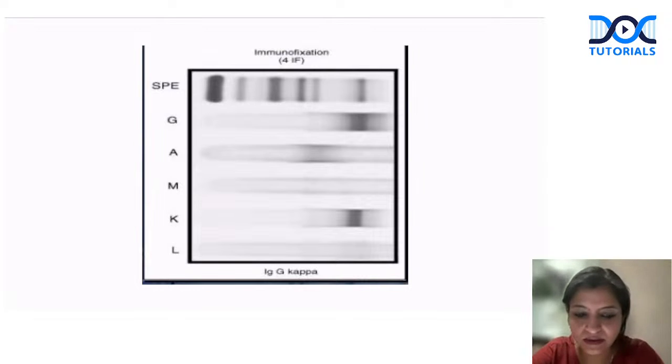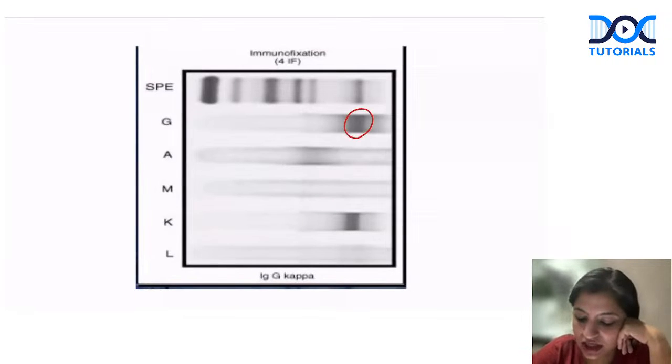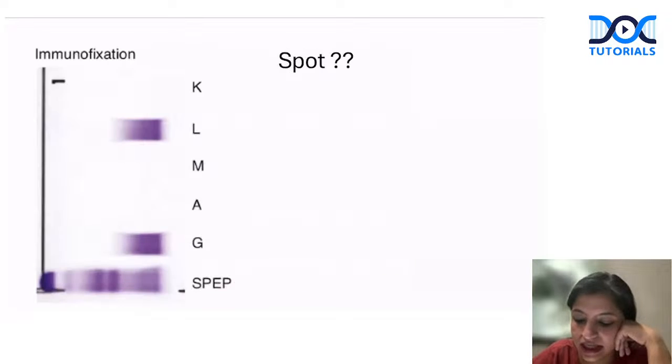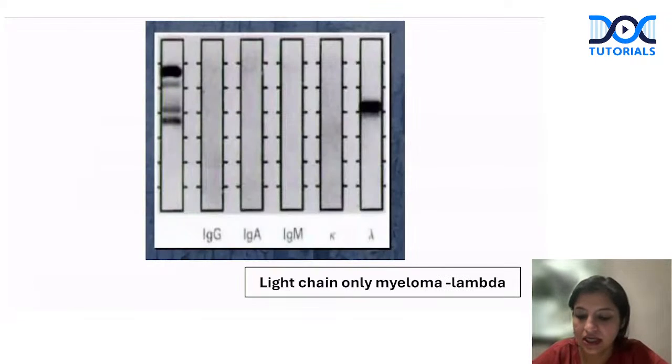So quick, tell me what is the answer to this. What do you see here? Yes, very good. This is a band which is seen in G, and the band is just seen in kappa. So this is IgG kappa. That's immunofixation of IgG kappa. Let's look at the next image here. Spot diagnosis. Again, this is IgG lambda. Let's look at one more.